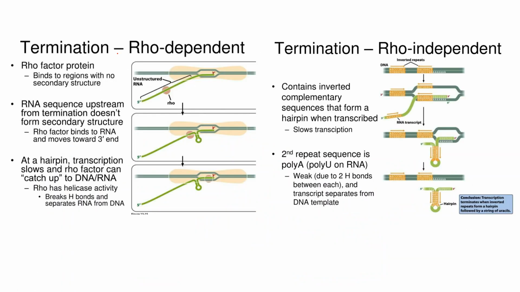Here we can see that this one is the rho dependent. There the rho factor comes into play and binds to the region which has no secondary structure.